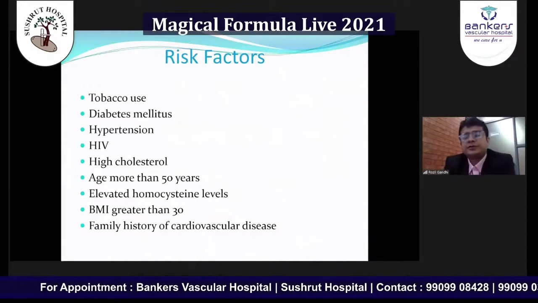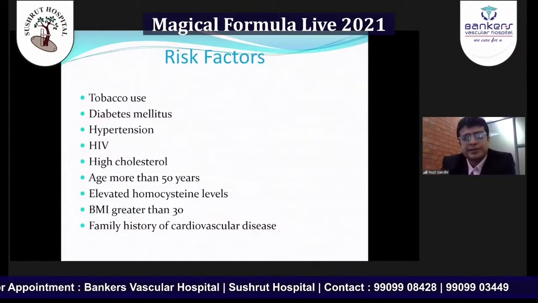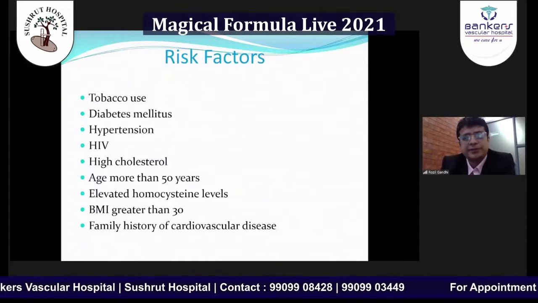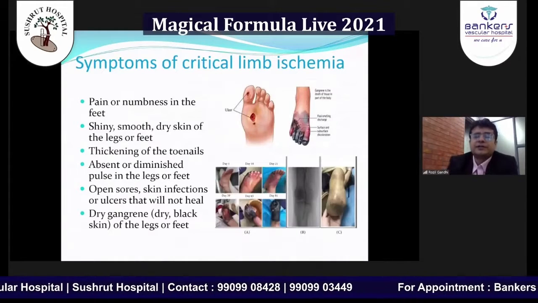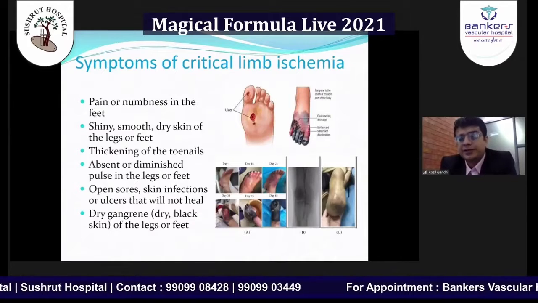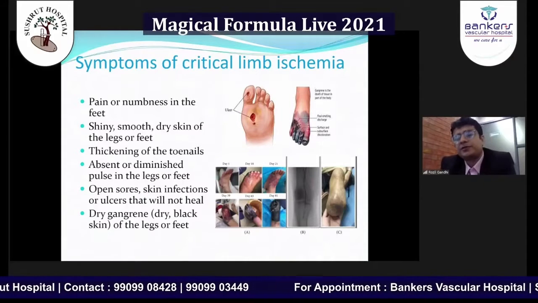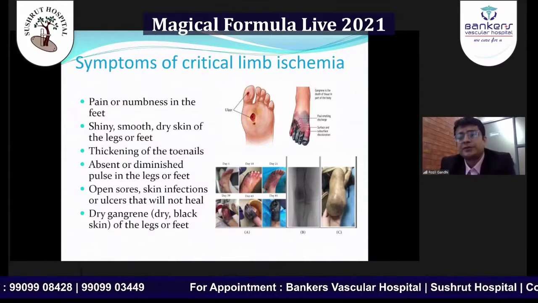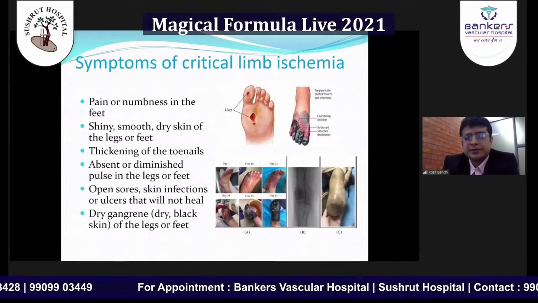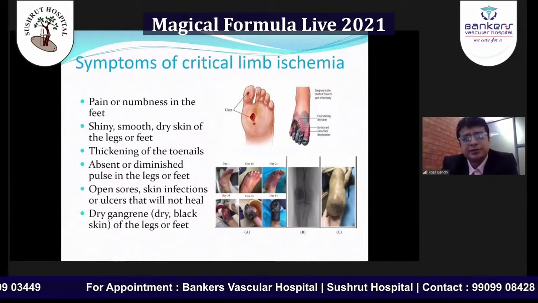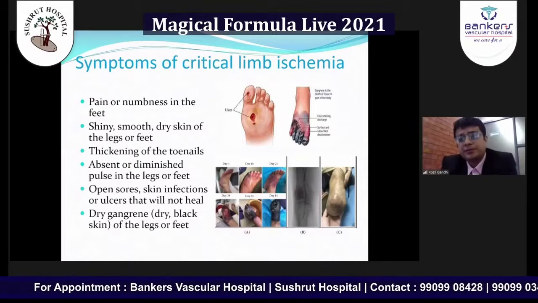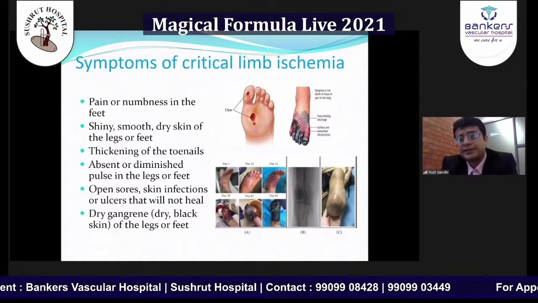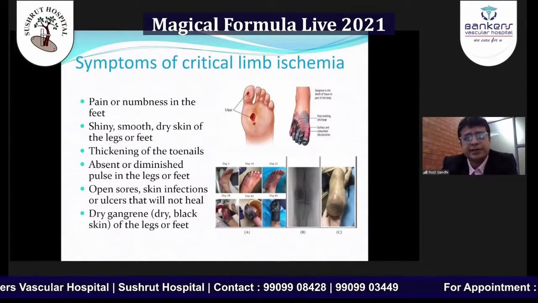Risk factors, as I told, are chronic tobacco use, uncontrolled diabetes, hypertension, high cholesterol, elevated homocysteine levels, and BMI more than 30. What are the symptoms? What do we see routinely? We see claudication. The patient cannot walk more than 100 meters, or 200 meters. He or she has to sit down because of the limb pain. The skin becomes dry, shiny, smooth, with thickening of toes, absent distal pulses in the limbs, and in some advanced cases there are sores, non-healing ulcers and dry gangrene.